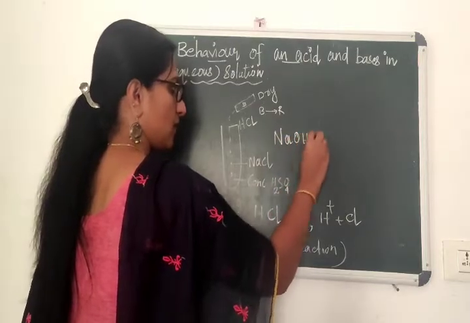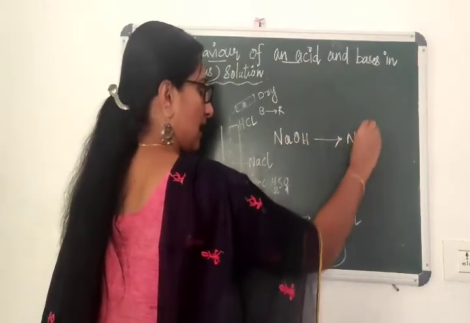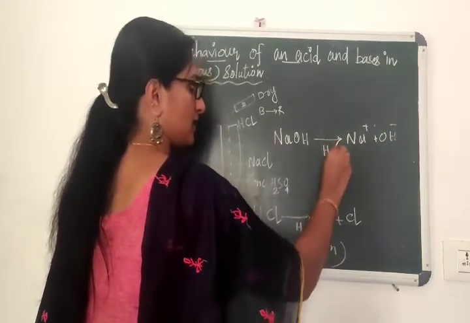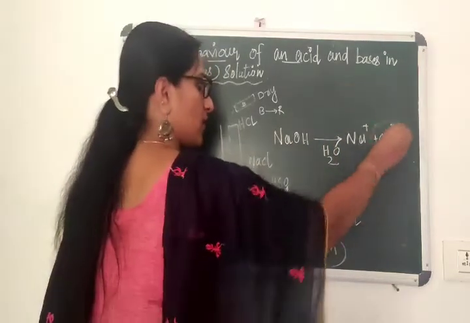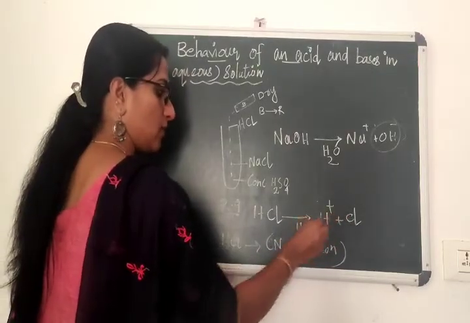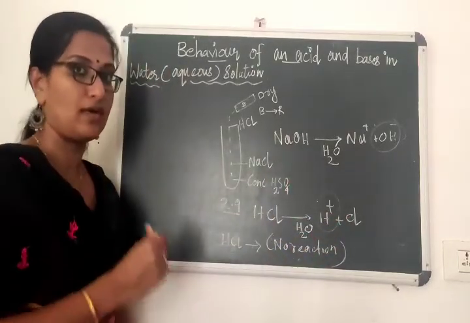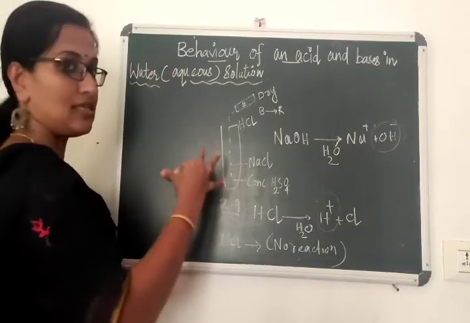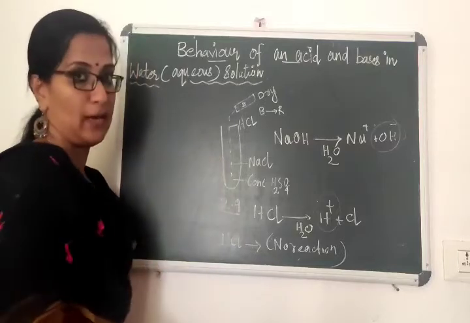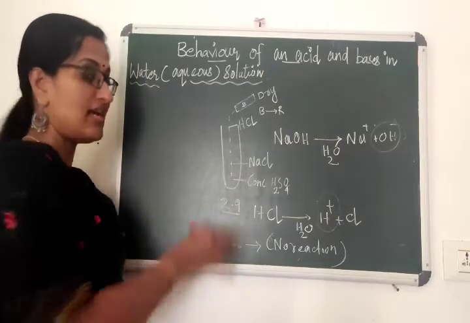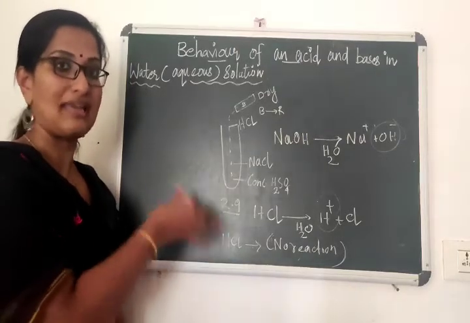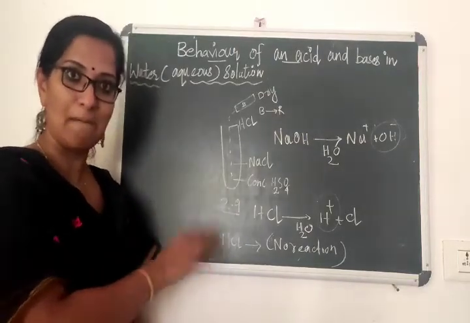Sodium hydroxide produces Na plus and OH minus only in the presence of water medium. In the absence of medium, it never produces OH minus ions. In the absence of water, acids never produce H plus ions. So remember the point: acids and bases show their behavior only in the aqueous medium. The point is very important. In the absence of water, they never produce ions, and never show any characteristics of acids as well as bases.